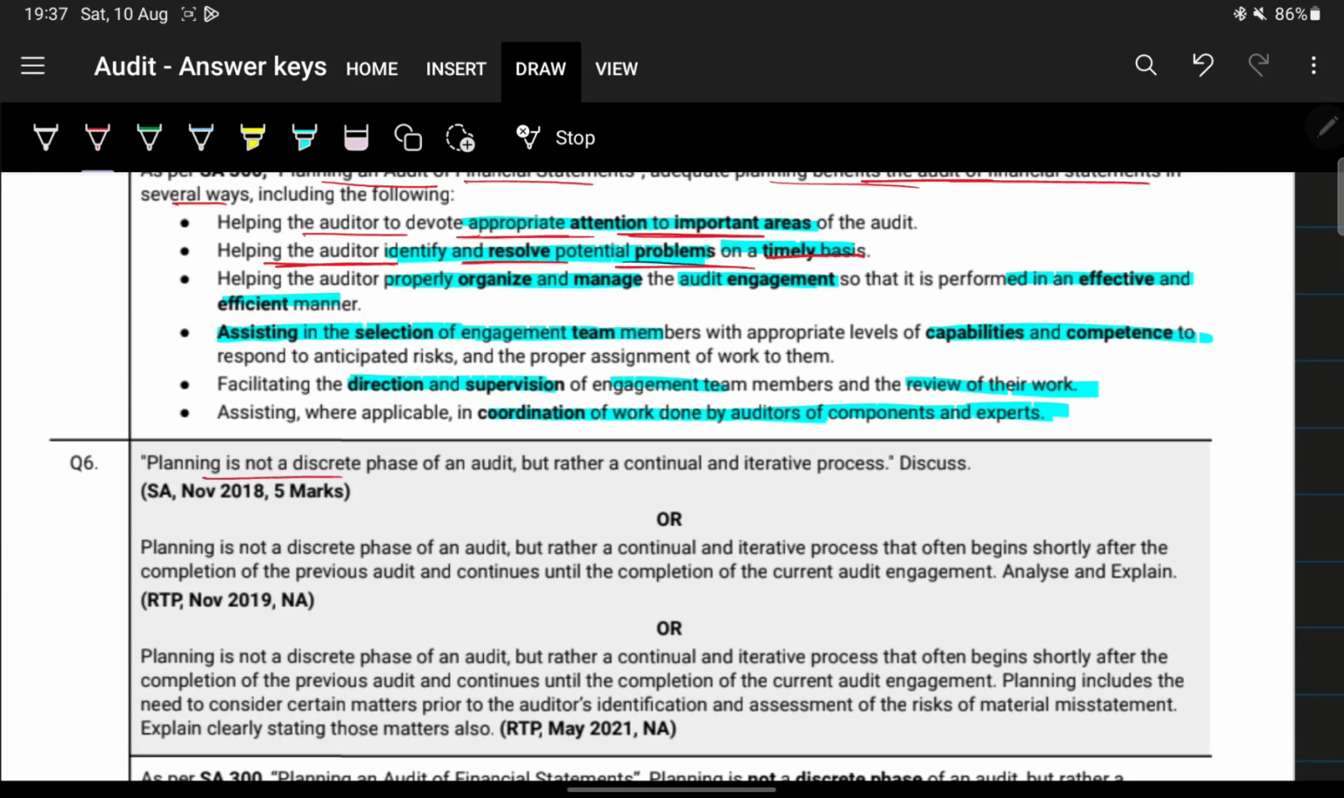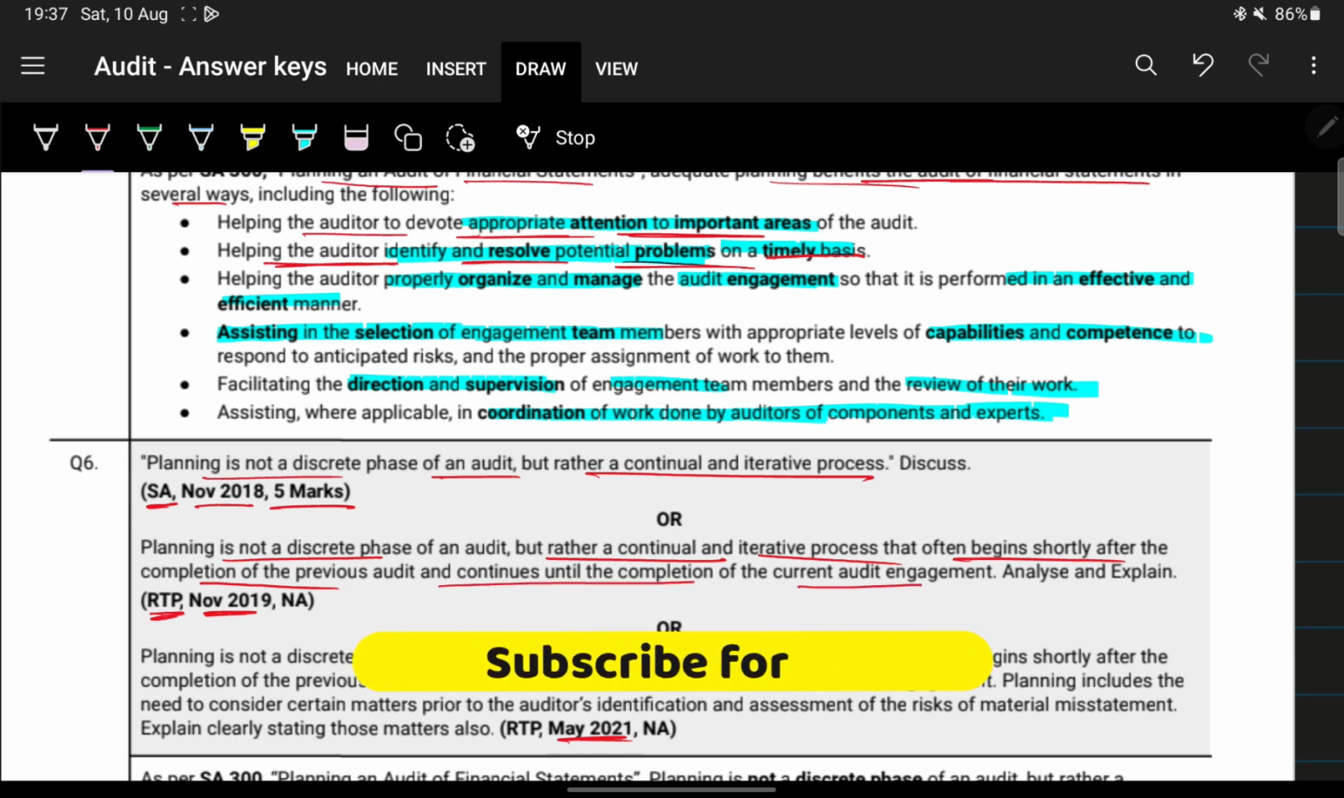Planning is not a discrete phase of an audit, but rather a continual and iterative process. This is the suggested answer of November 28. It can come for 5 marks, also came in the RTP, and also in November 29, and also in May 2021. So you can see the importance of this also. Planning is not a discrete phase of an audit, but rather a continual and iterative process that often begins shortly after the completion of the previous audit and continues until the completion of the current audit engagement.